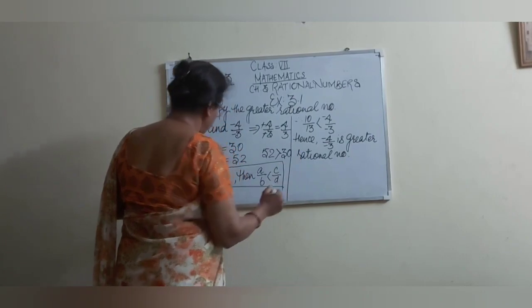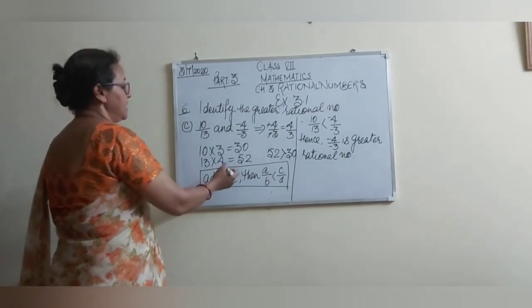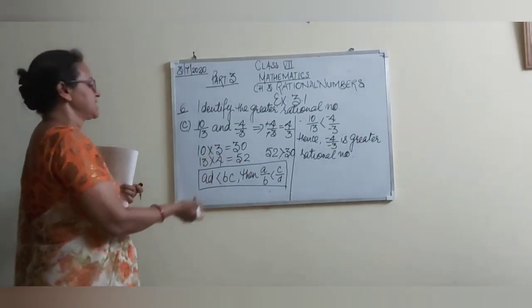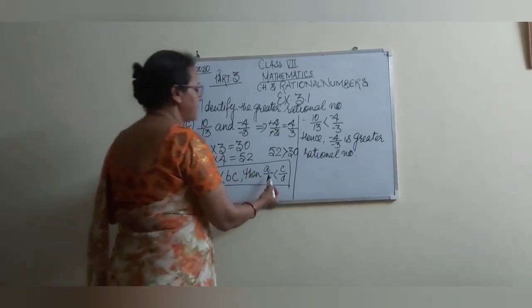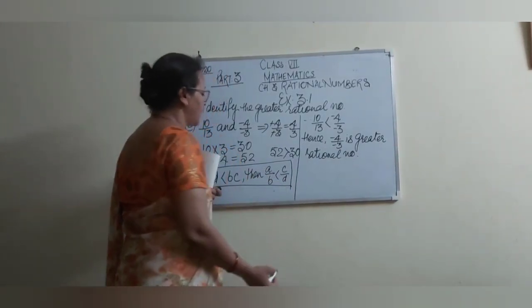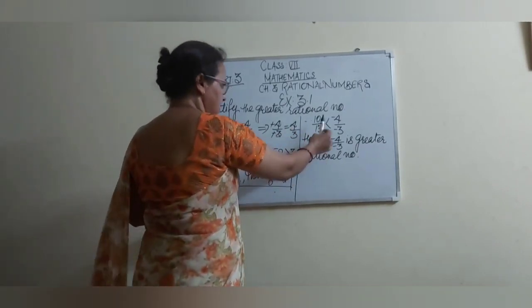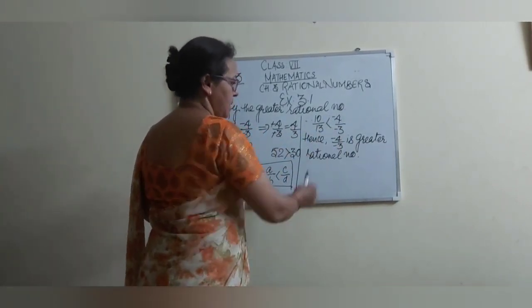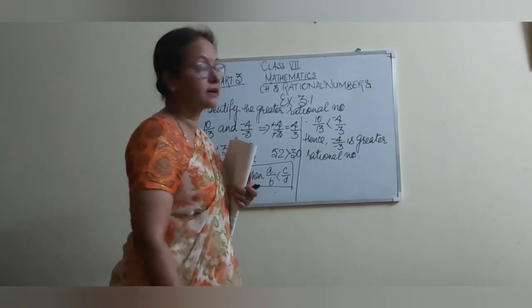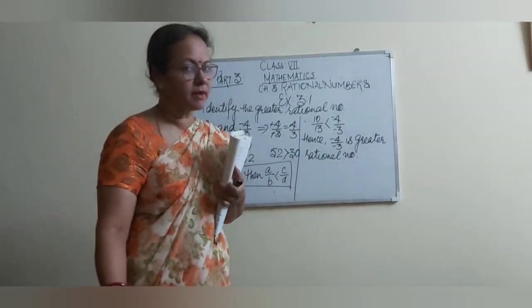So the condition here, if AD is less than BC, means BC is greater than AD, then A upon B is less than C upon D. Okay, therefore 10 upon 13 is less than minus 4 upon 3. Hence minus 4 upon 3 is a greater rational number. Clear, students?